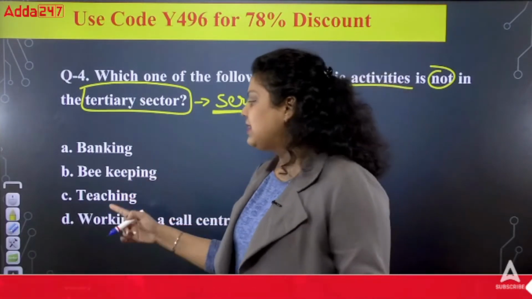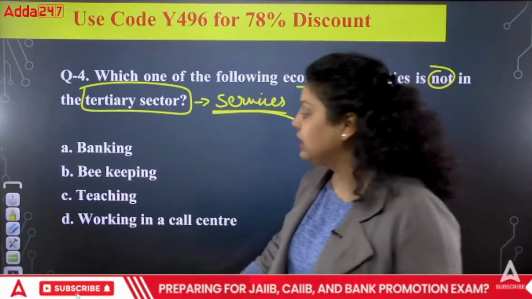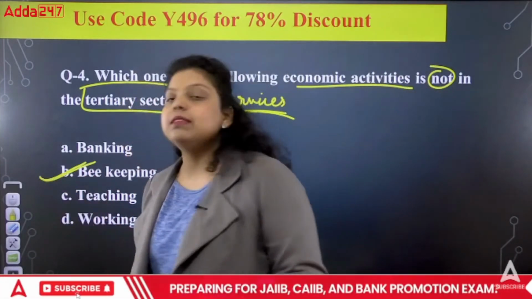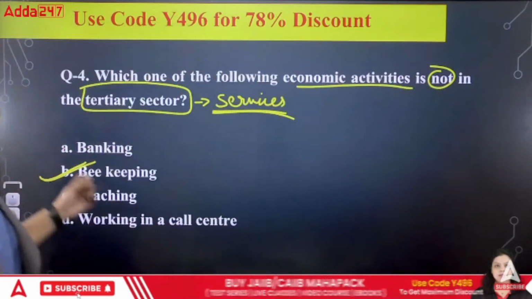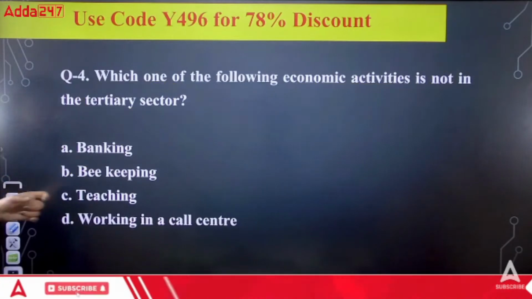So A, C and D are part of the service sector, but not B, because beekeeping is a part of the primary sector. That's a part of the agriculture sector. So the right answer will be your B. It's not a part of your tertiary sector.